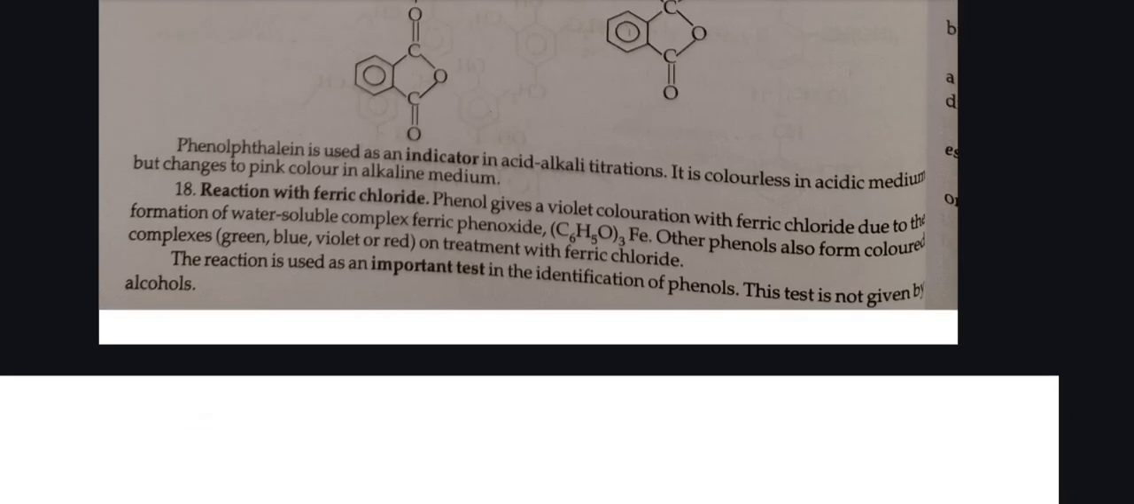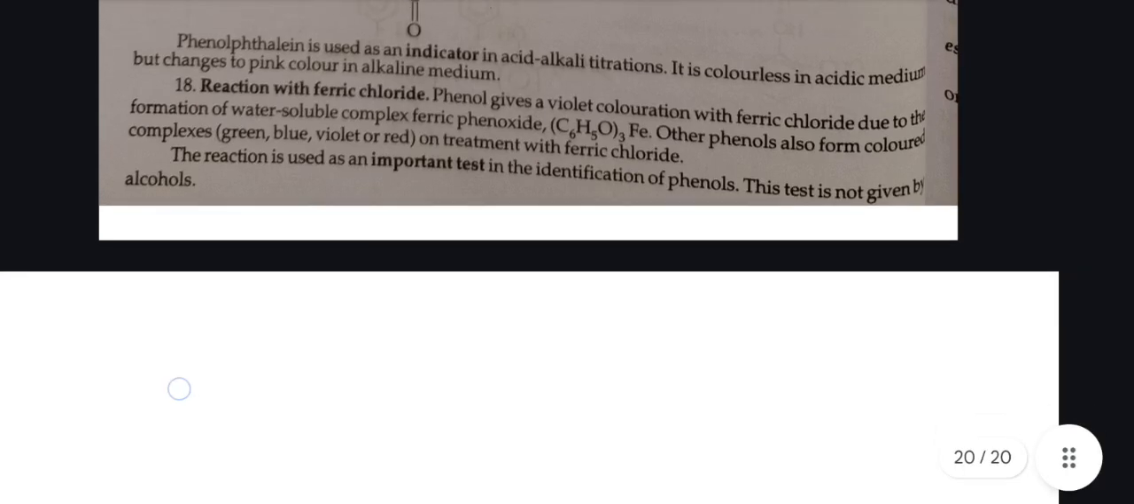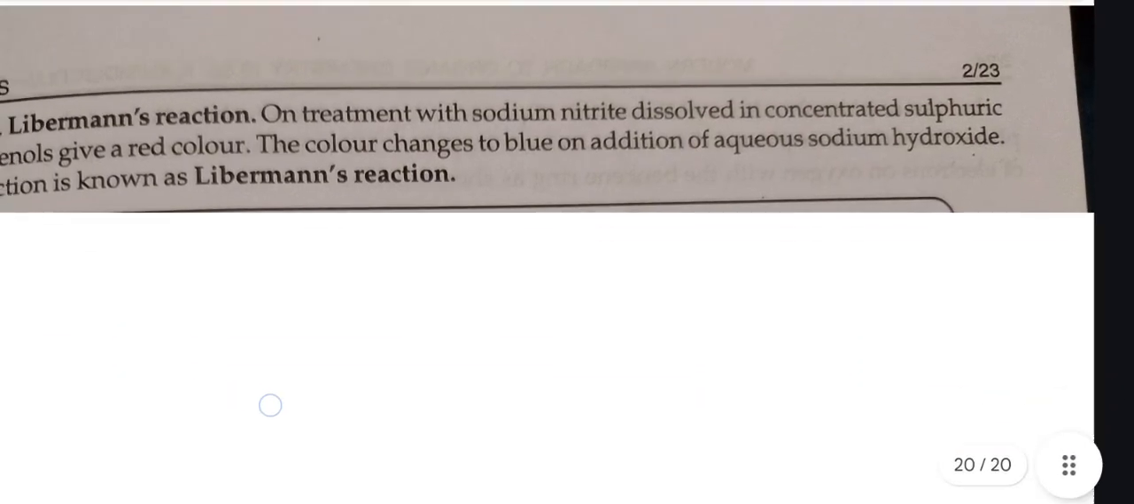Reaction with ferric chloride. Phenol gives a violet coloration with ferric chloride due to the formation of a water-soluble complex, ferric phenoxide. Other phenols also form colored complexes on treatment with ferric chloride. The reaction is used as an important test in the identification of phenols. The test is not given by alcohols.